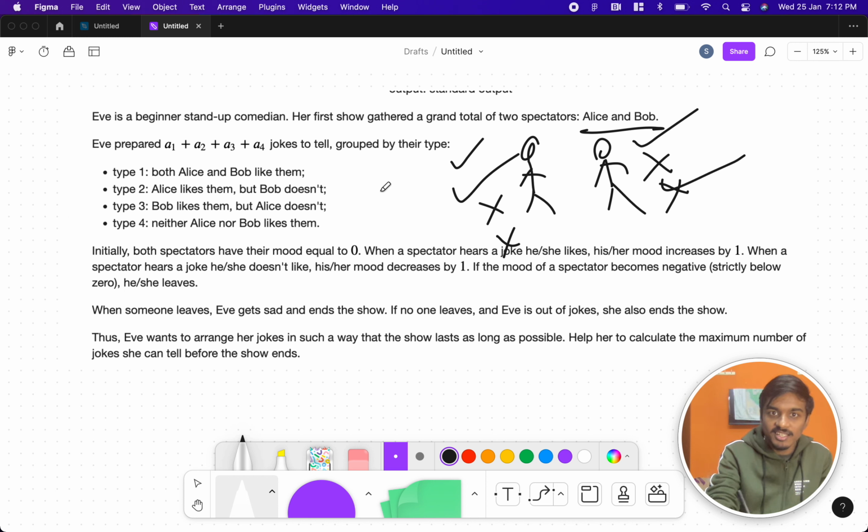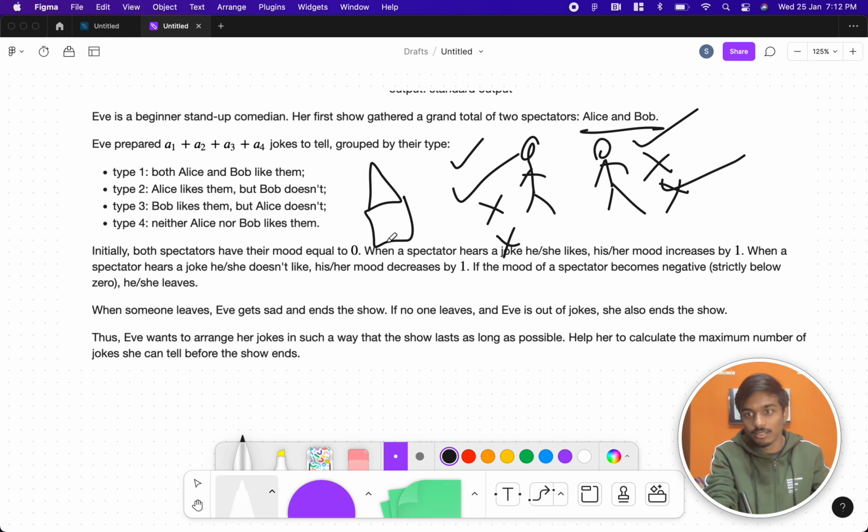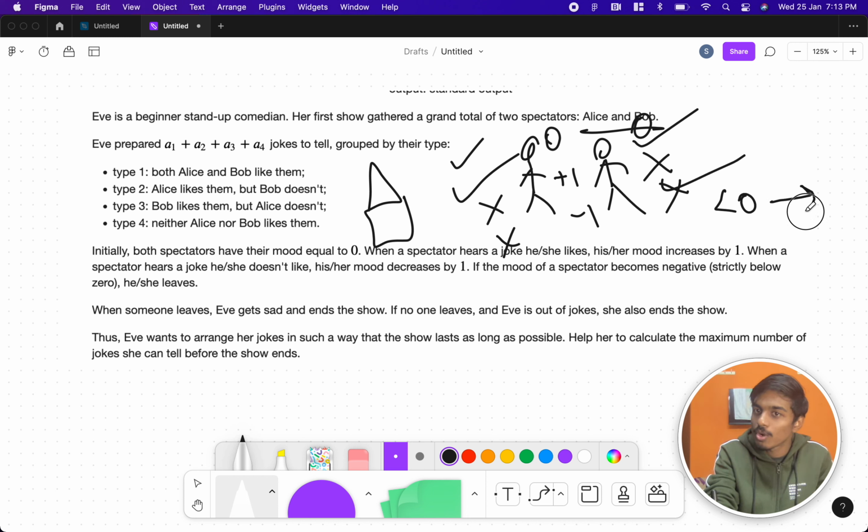Now, initially, both of their moods are zero. They just walk into the show with zero expectations. If any of them likes a joke, their mood increases by 1. If they do not like it, their mood decreases by 1. If the mood of either of them is strictly less than 0, they walk out of the show.